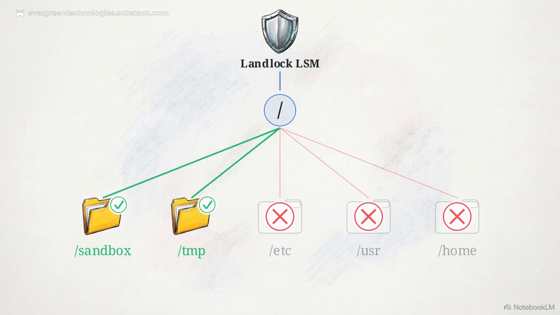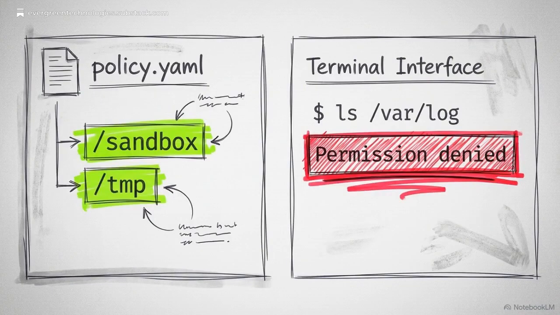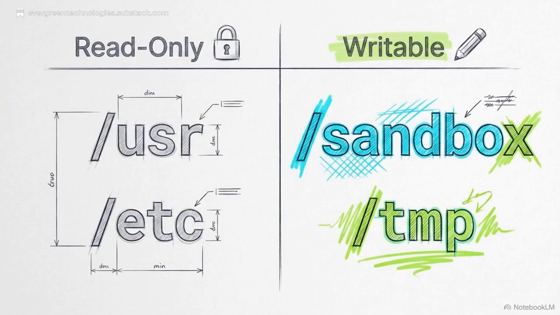This is handled by the Landlock Linux security module, which restricts access at the kernel level based on explicit declarative paths. This is not a fragile namespace trick. It is true kernel enforcement. If a directory path is not explicitly declared in the policy, it is inaccessible to the agent.